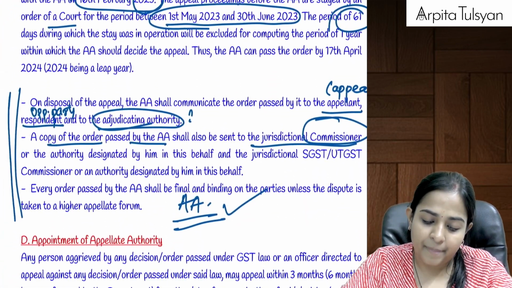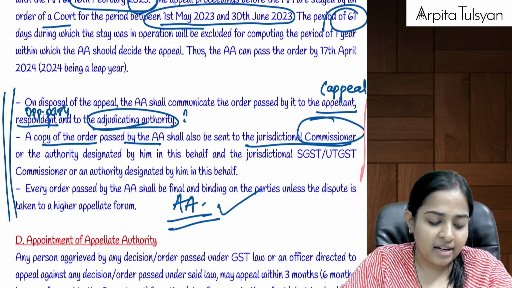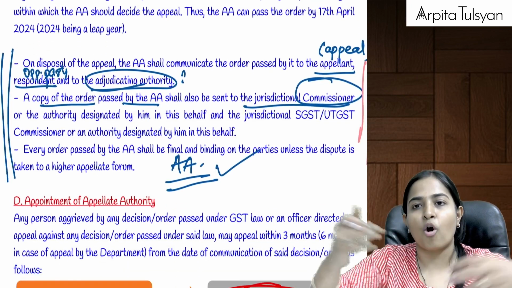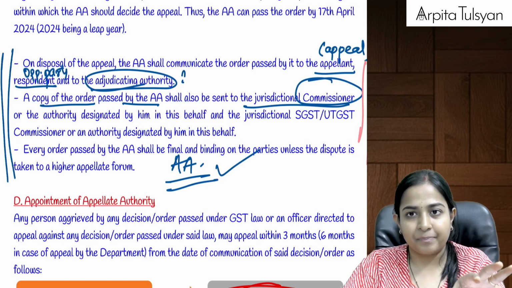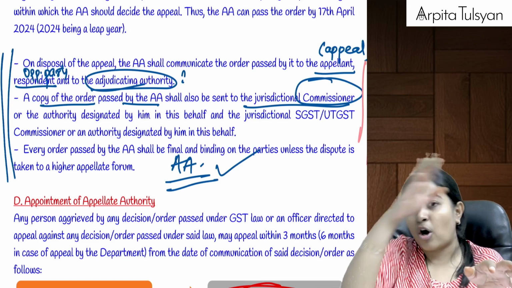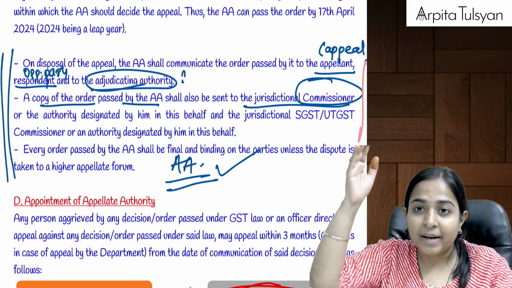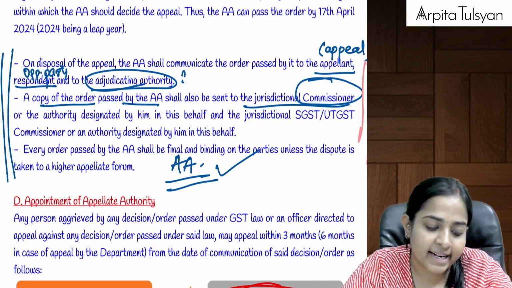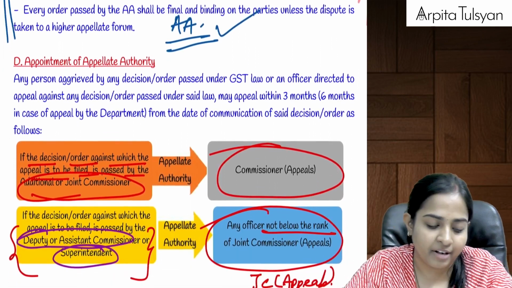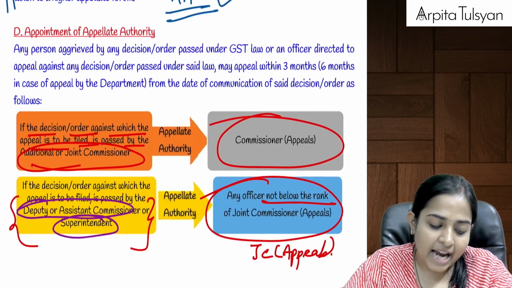Once the appeal is disposed of, the order copy will be sent to everyone. It will be sent to the appellant who filed the appeal, to the opposite party, the respondent, and also to the adjudicating authority, because against that person's order we gave a decision. Are you understanding this?